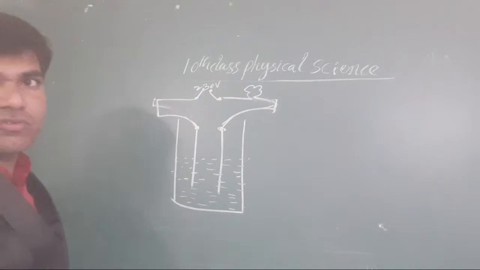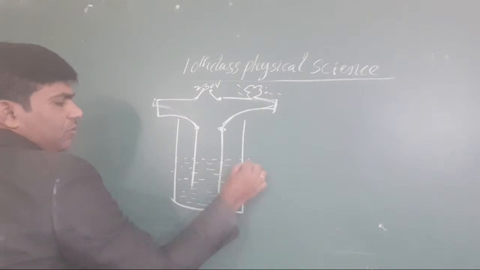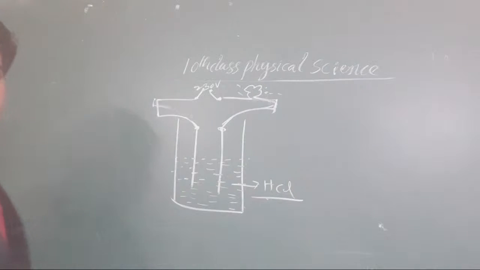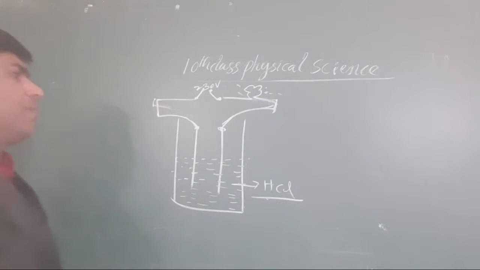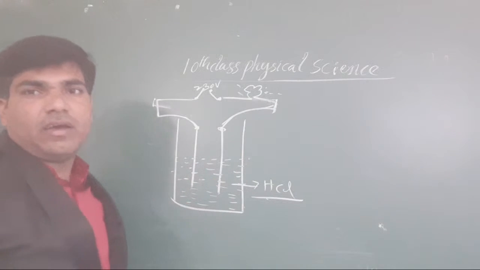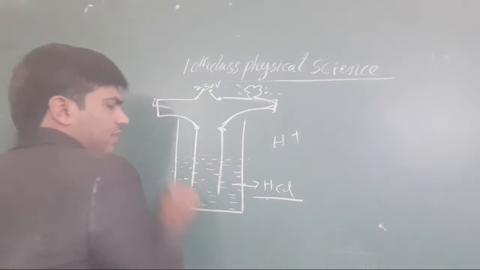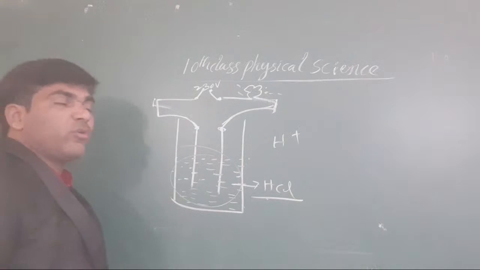Okay, clear or not, all the students? Here there is a bulb. In this one you take HCl. Clear or not, all the students? Yes? And when current passes through the wires, automatically in the HCl, the H plus ions are there, and inside it, for the bulb, they provide current flow.